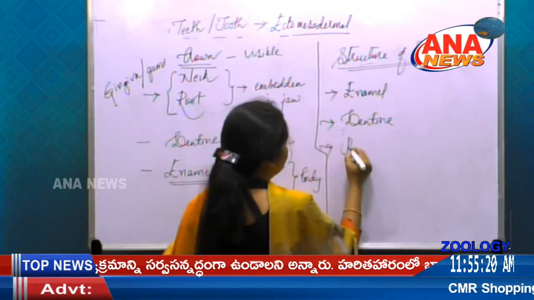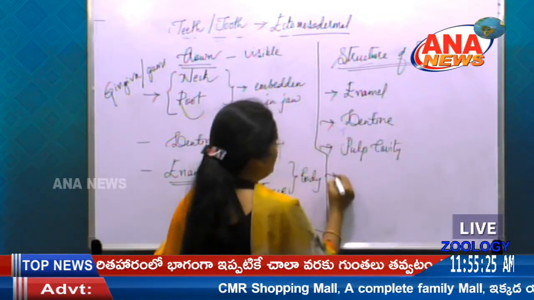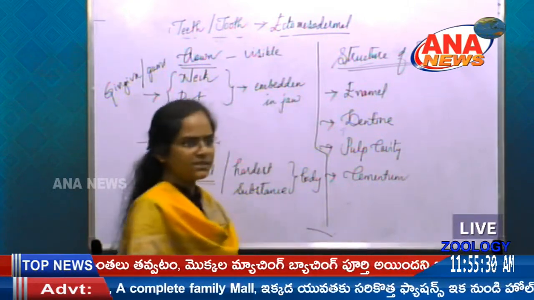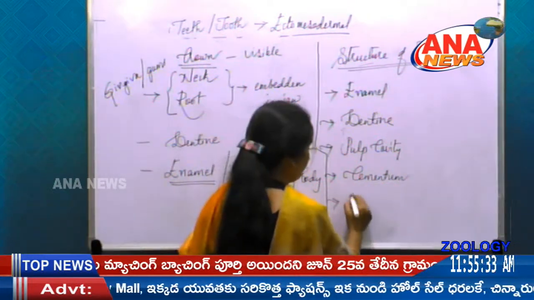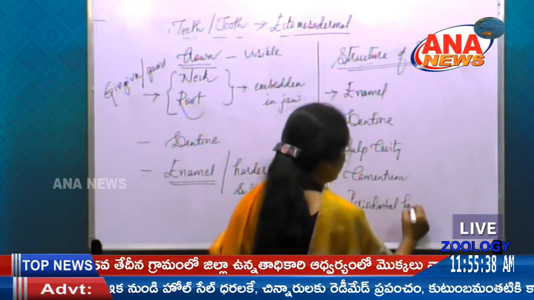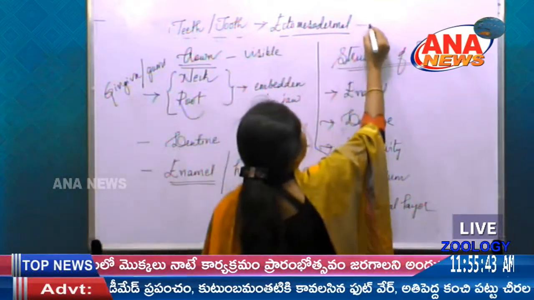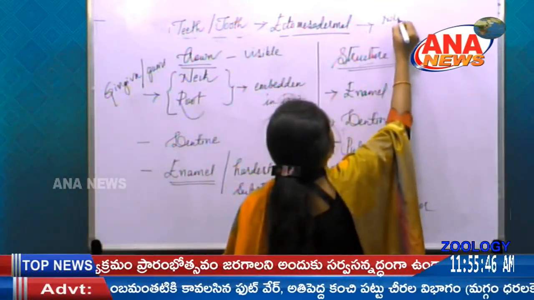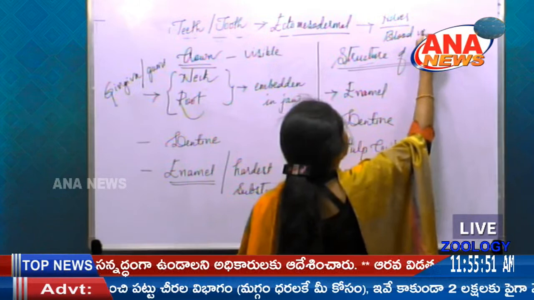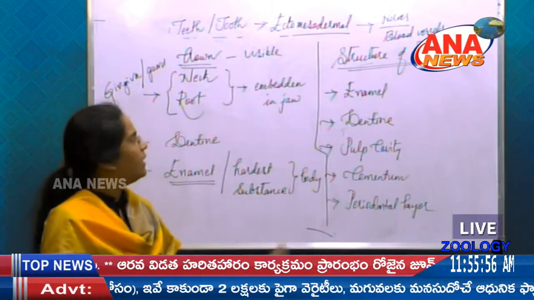and next we have pulp cavity. Next there is cementum, and we can have even periodontal layer, and even there is a connection of nerves and blood vessels to this teeth here.